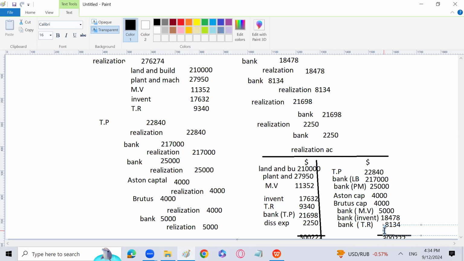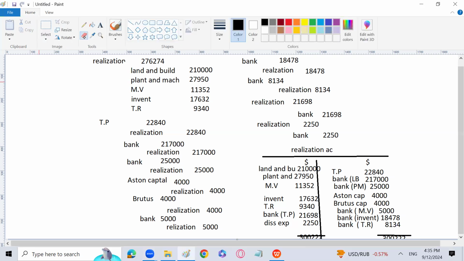Okay, right side total is heavier. So let's talk to Mr. Fareed. 304452. Okay, chalo, that's fine even because we have the total of debit also. We can find the profit easily. So no worries.